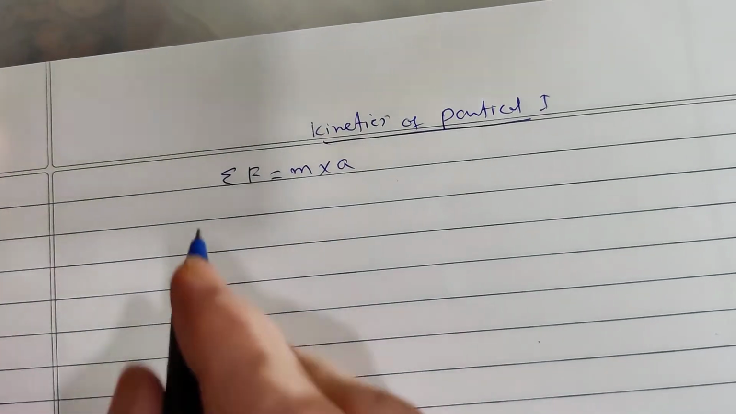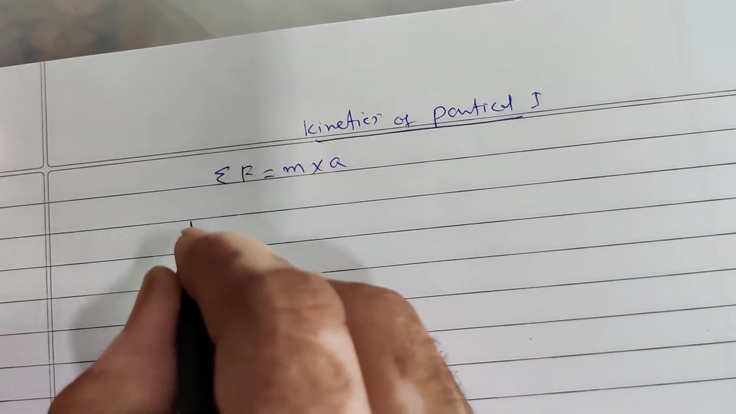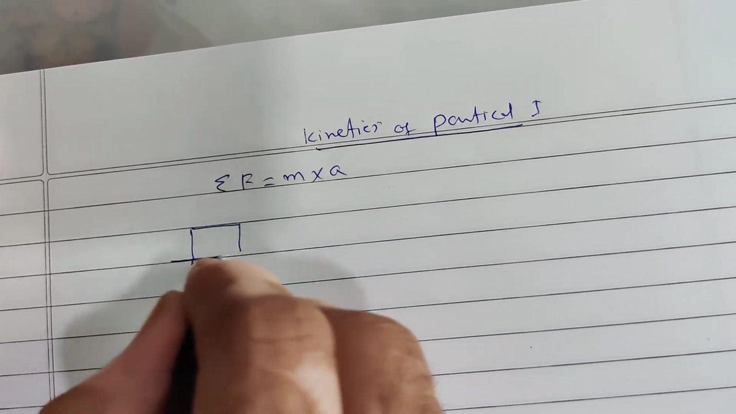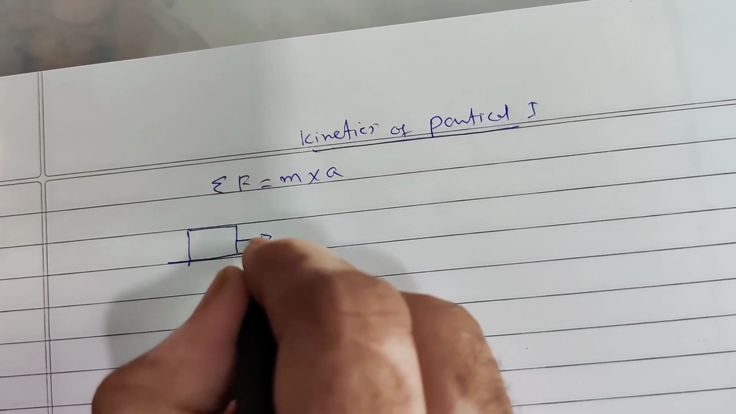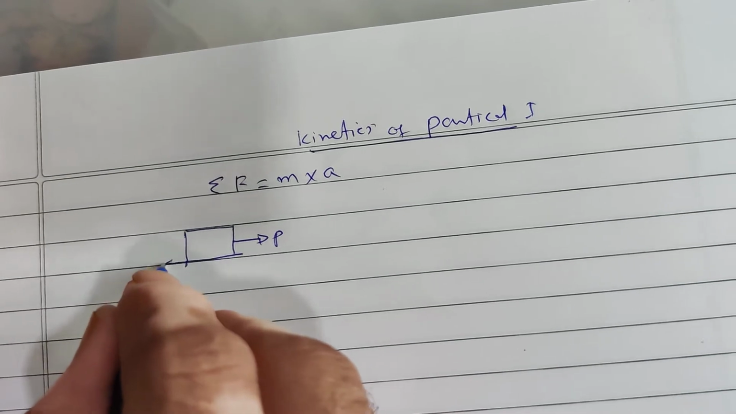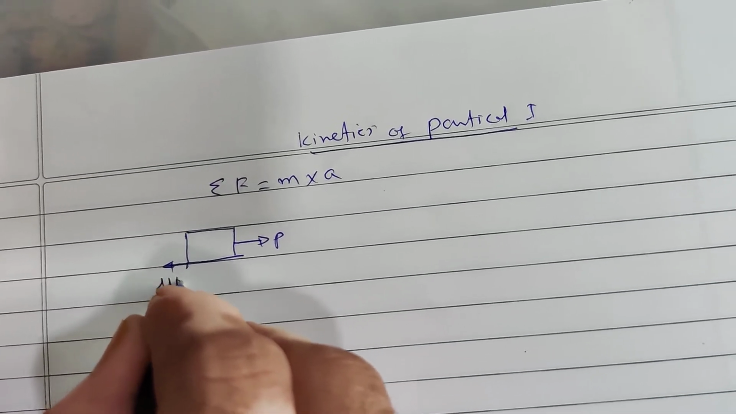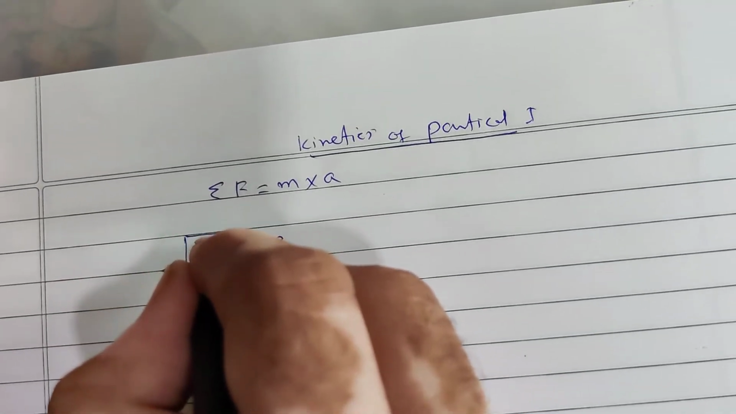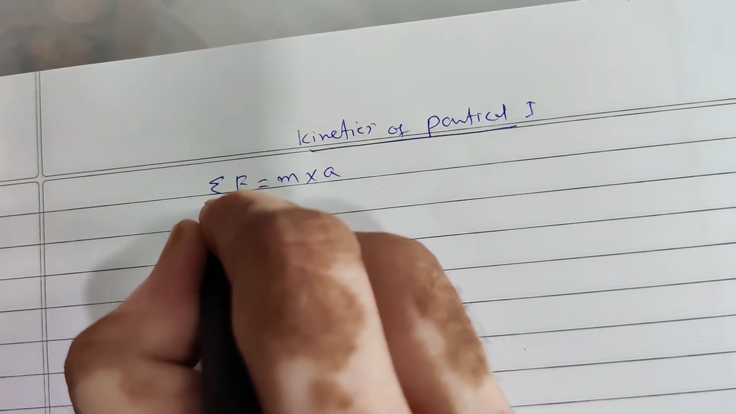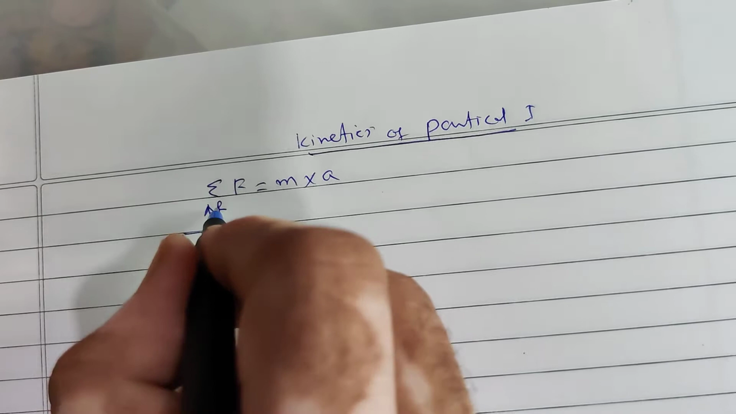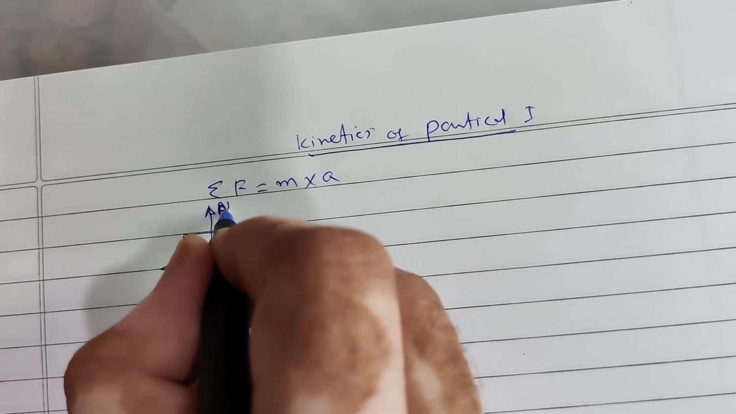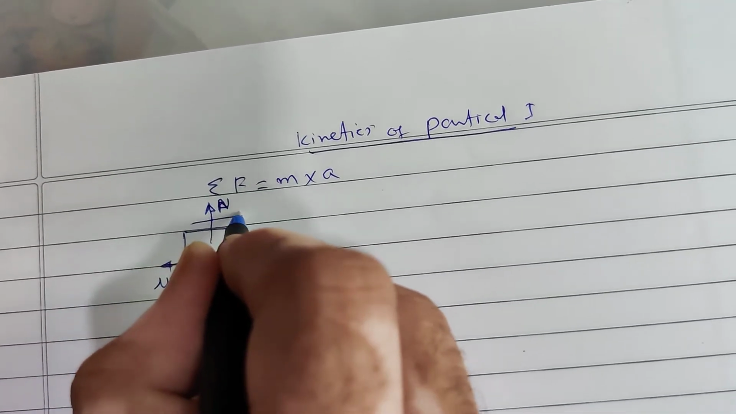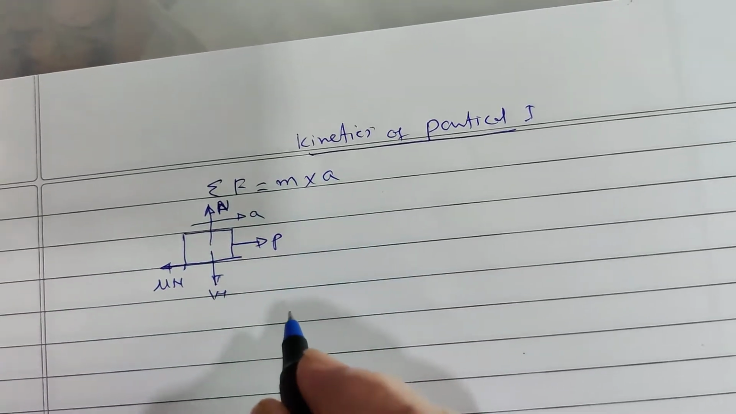For example, if this is one body, you are applying the force in this direction P. This will be your frictional force mu into N. Weight of the body will be acting in downward direction and reaction will be upward. So acceleration will be in the direction of force, that is like this.